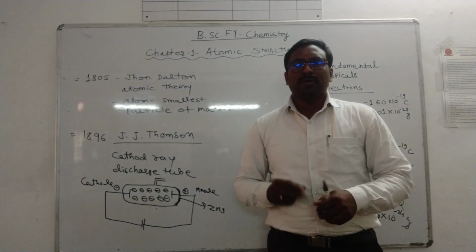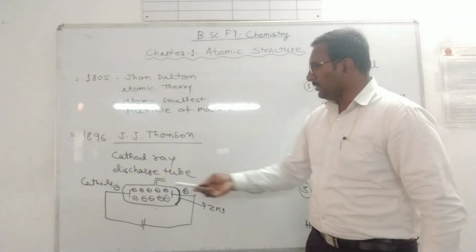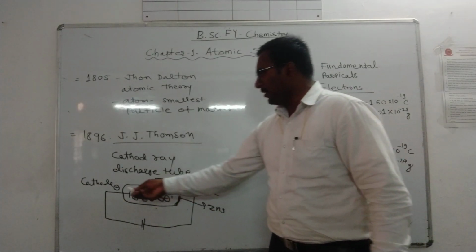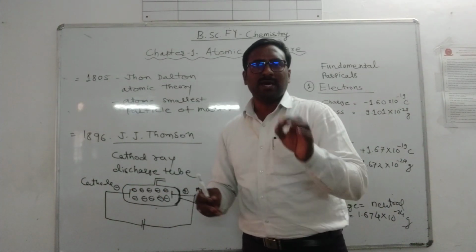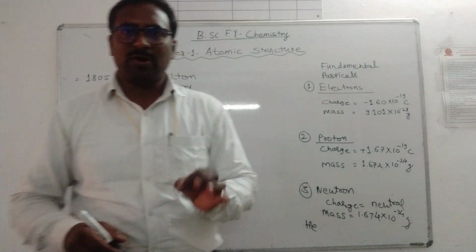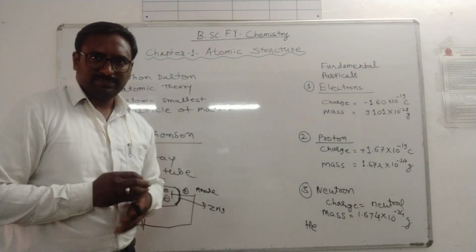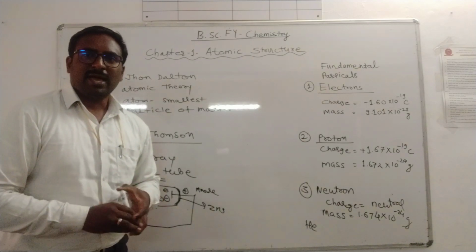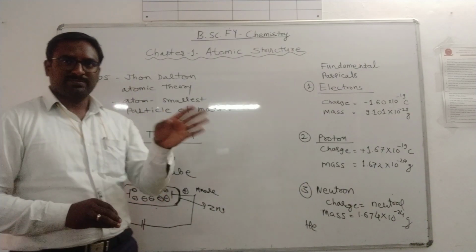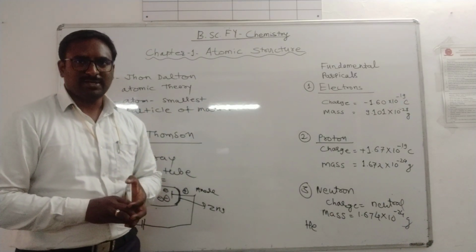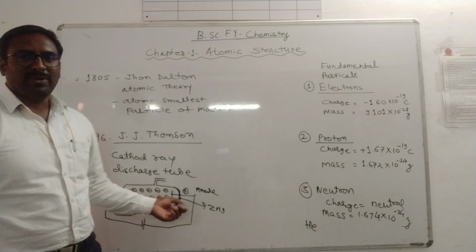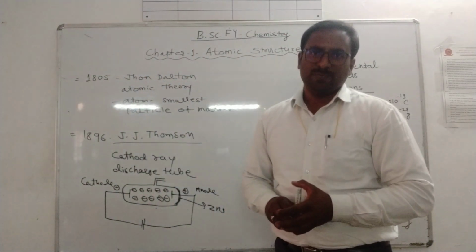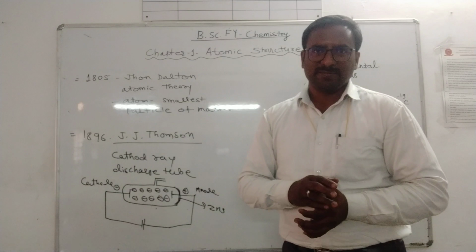When a high voltage is applied across the electrodes, negatively charged particles flow from cathode to anode with high velocity, having kinetic energy. They travel in a straight line at right angles to the surface and cast the shadow of any object.